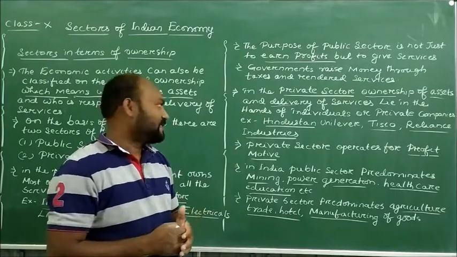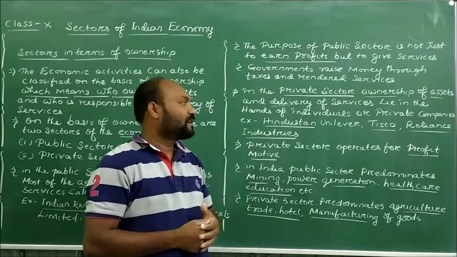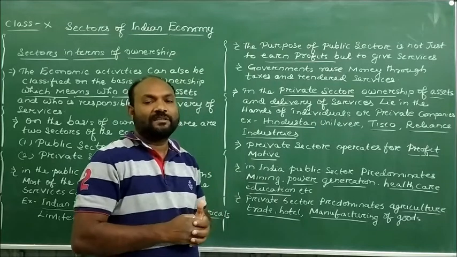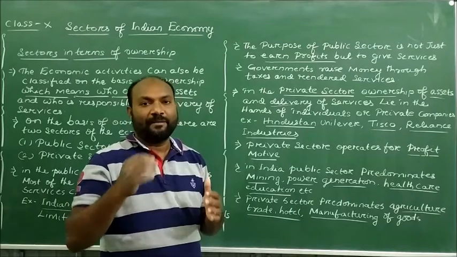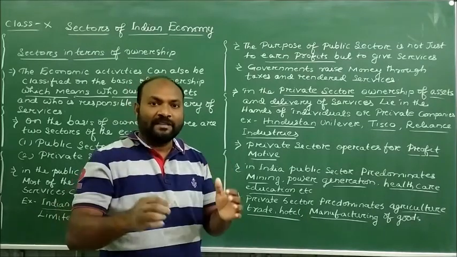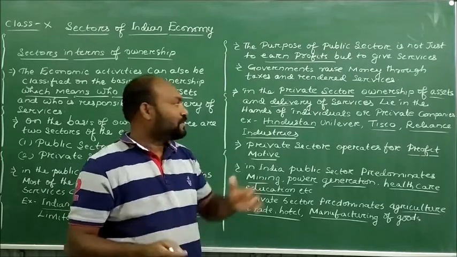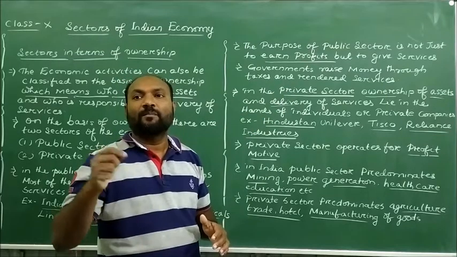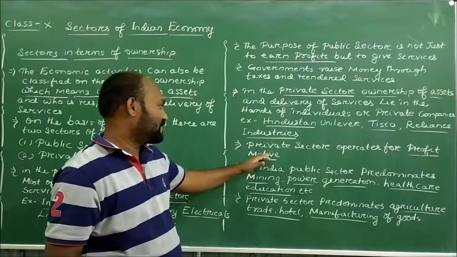They are such as Hindustan Unilever Limited, Tata Tisco, and Reliance Industries. These are some of the best examples of private sector companies, which have the motive of making more profit. The private sector companies earn more profits and provide services to the nation.